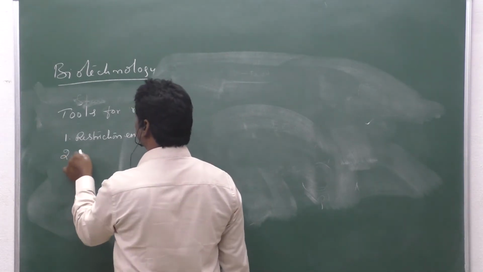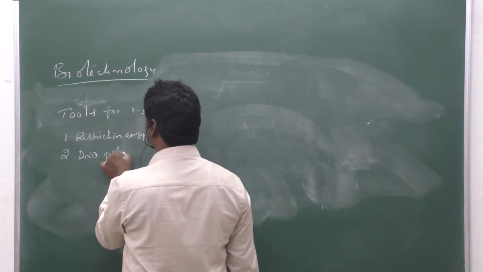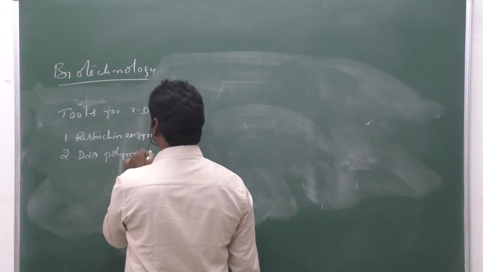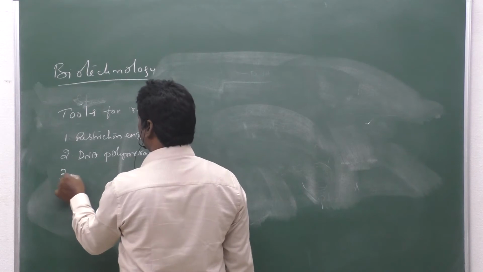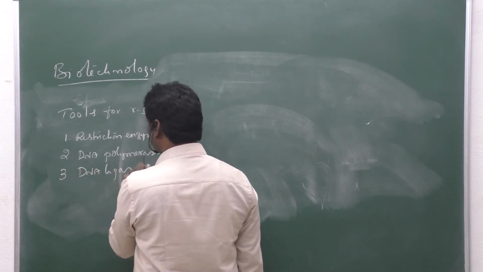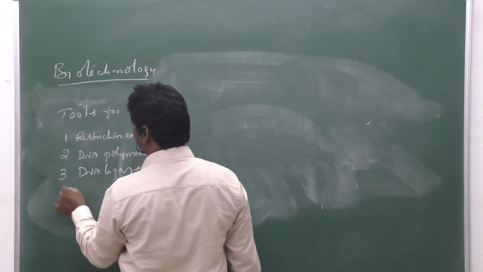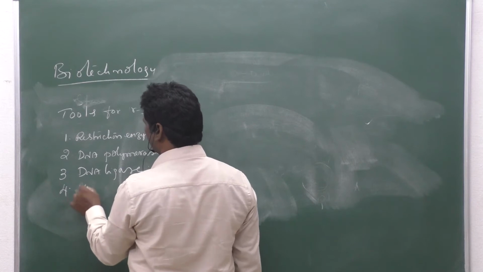Second one, DNA polymerase. Third one, DNA ligase. And fourth one, the main important one, vector DNA.